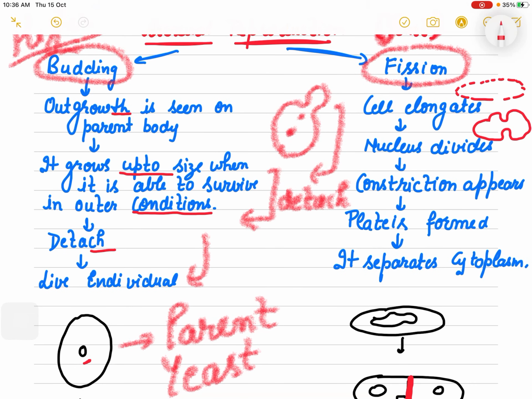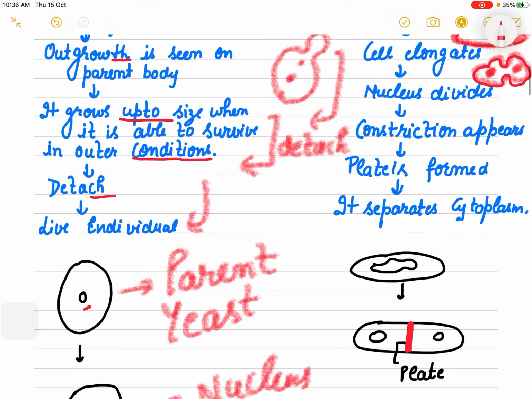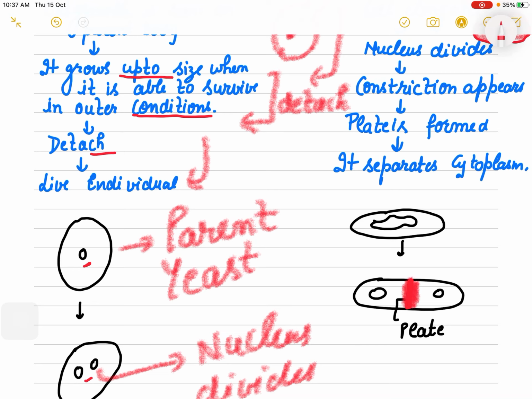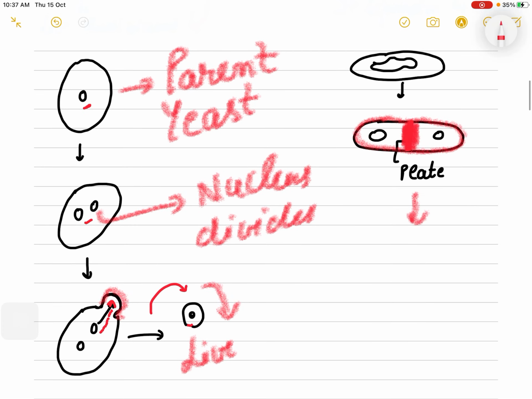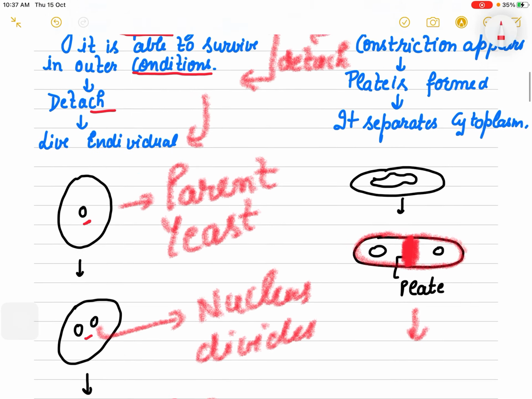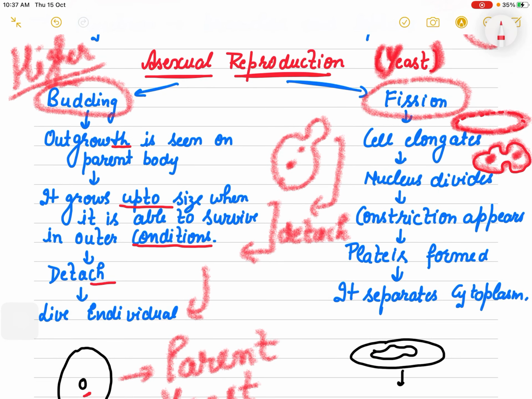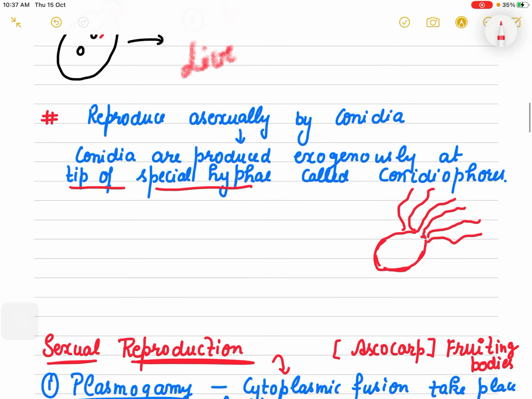And the next method is fission. In fission, the cell elongates first, then the nucleus divides, and a constriction appears in the middle of the cell, and a plate is developed through which the cytoplasm on both sides is distributed, and finally two new yeast cells are produced. So yeast reproduces asexually through budding as well as fission, but a few other members, like penicillium, reproduce asexually by conidia.